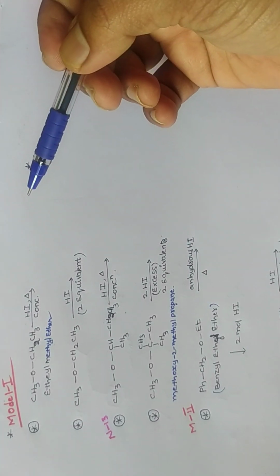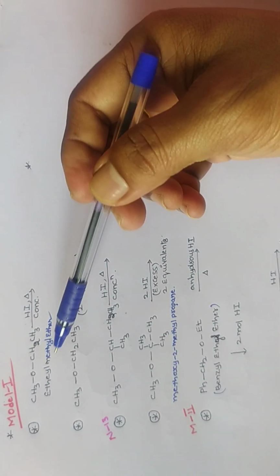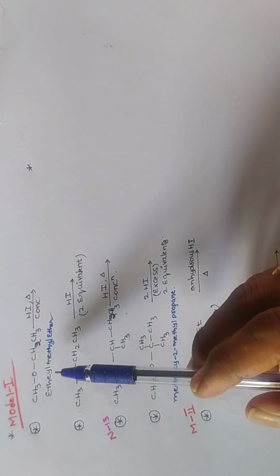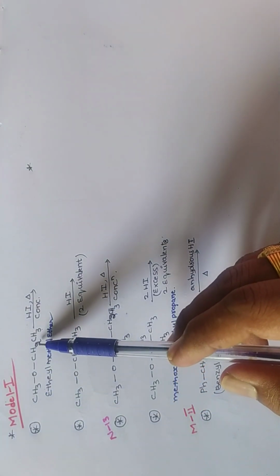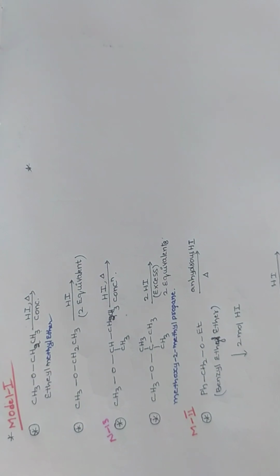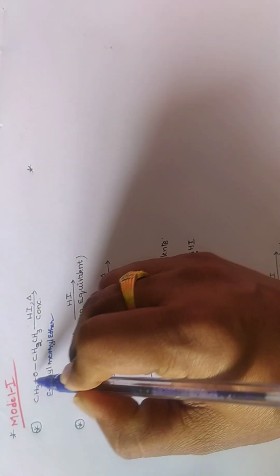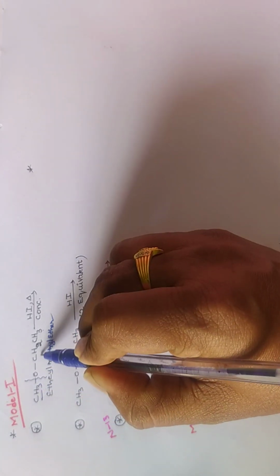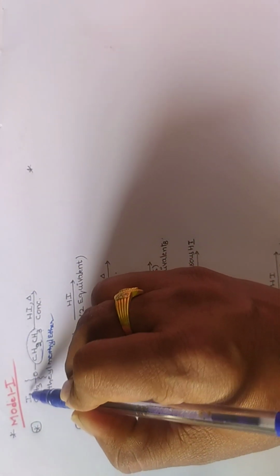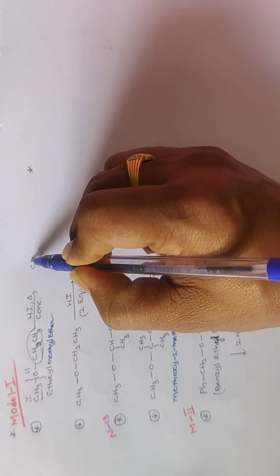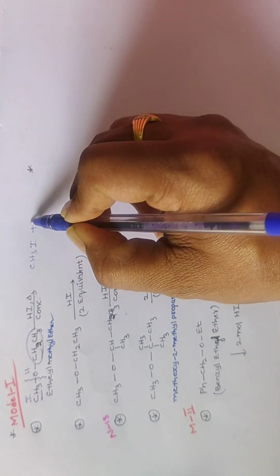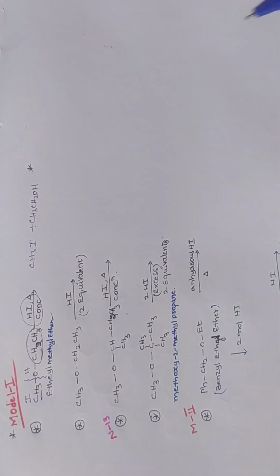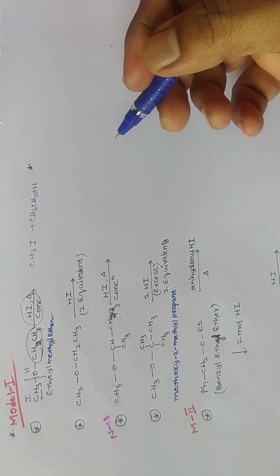Now based on the tricks and tips, we have to solve these questions. Now the given ether is ethyl methyl ether, an unsymmetrical ether. Now see, this is the smaller group, this is the bigger group. What is trick number 1? Halogen always goes with the smaller alkyl group. Whenever ethers are reacting with HI, the carbon oxygen bond is broken. So halogen goes with the smaller alkyl group. Then we are going to get CH3I plus CH3CH2OH, whenever it is reacting with 1 mole or 1 equivalent of HI.